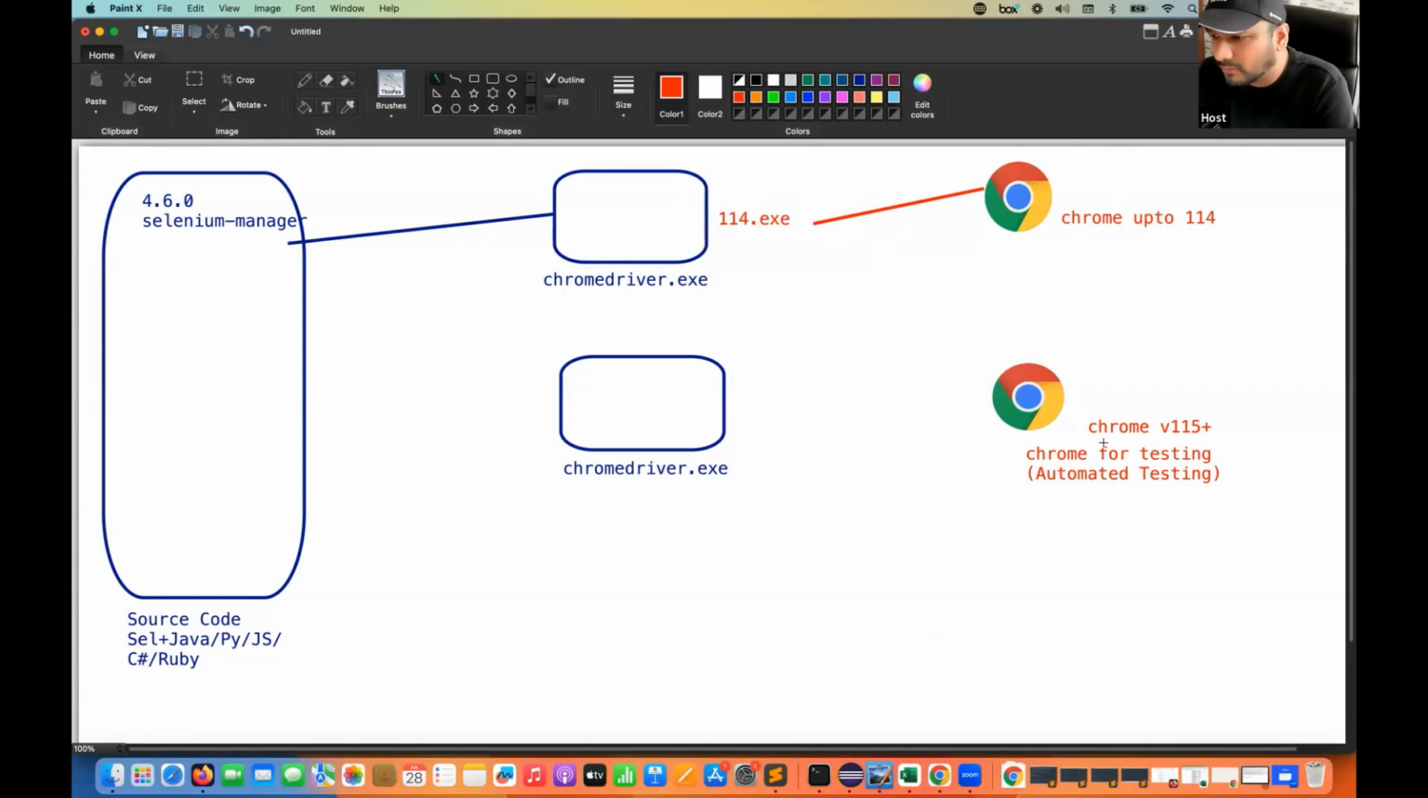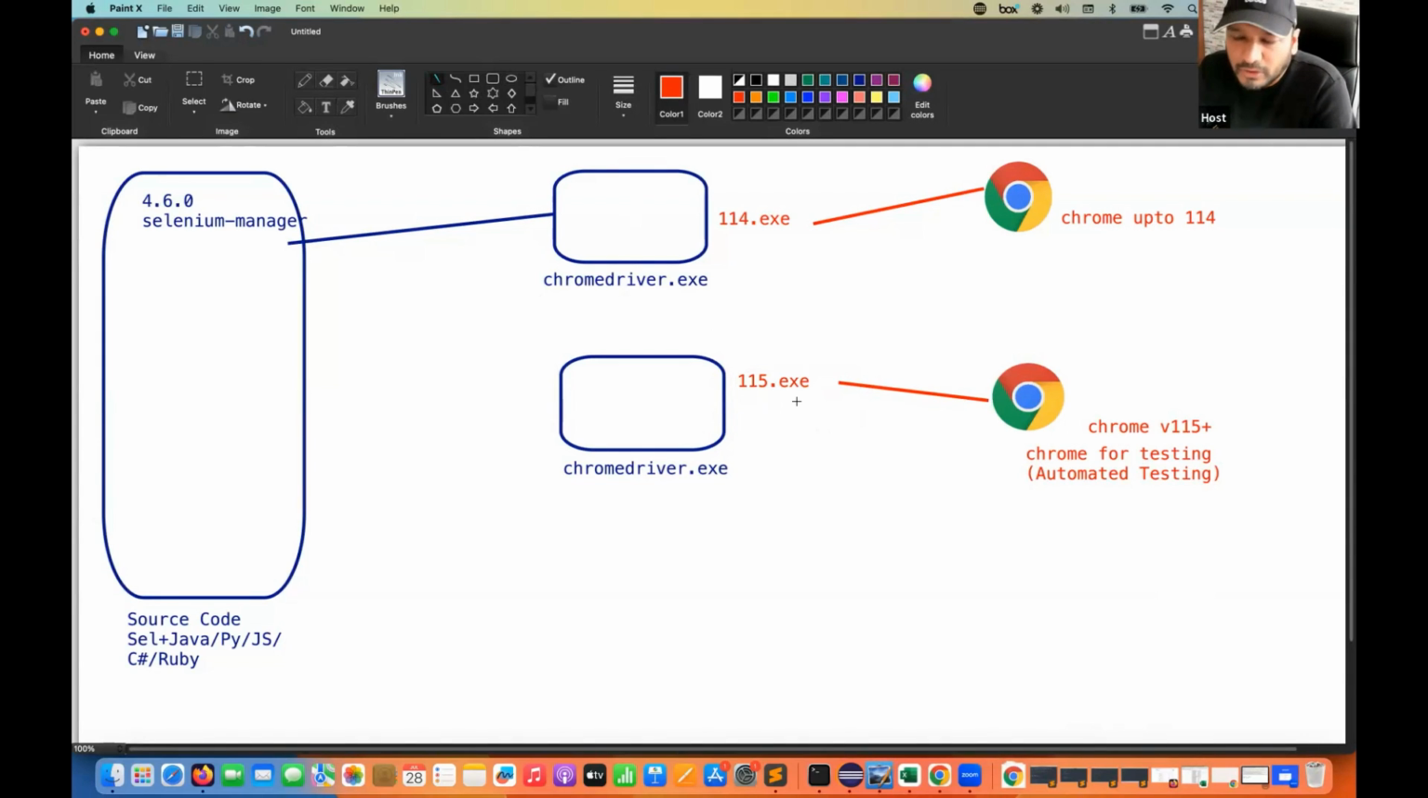Now, from version 115 browser onwards, the Selenium Chrome team has said that you have to have a separate Chrome browser version only from a testing point of view. So how will this chromedriver.exe work? The exactly same process will happen: you need to have the 115 .exe file. If I want to interact with this browser, I should have this 115 .exe file, and with it I have to interact with this browser. But the question is, how will you get this 115 .exe?